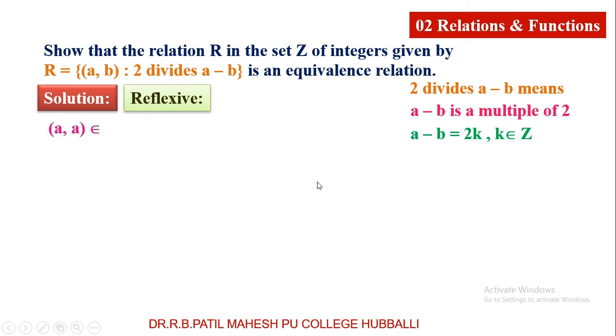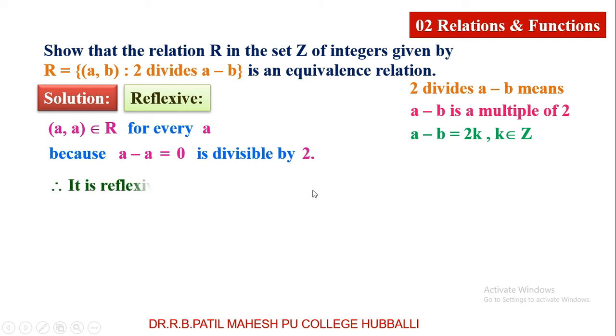Now let me check reflexive. (A, A) belongs to R for every A, because A minus A is equal to 0 and 0 is divisible by 2. Therefore, this relation is reflexive relation. Dear students, (A, A) belongs to R for every A, that A belongs to the set of integers. So that I am taking A minus A is 0.